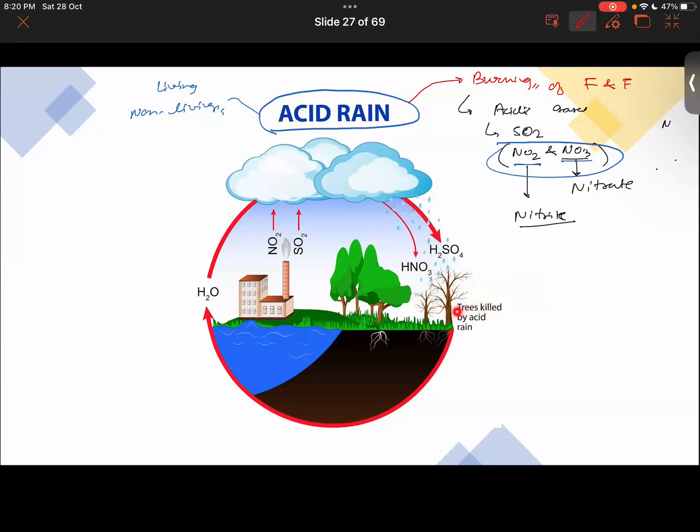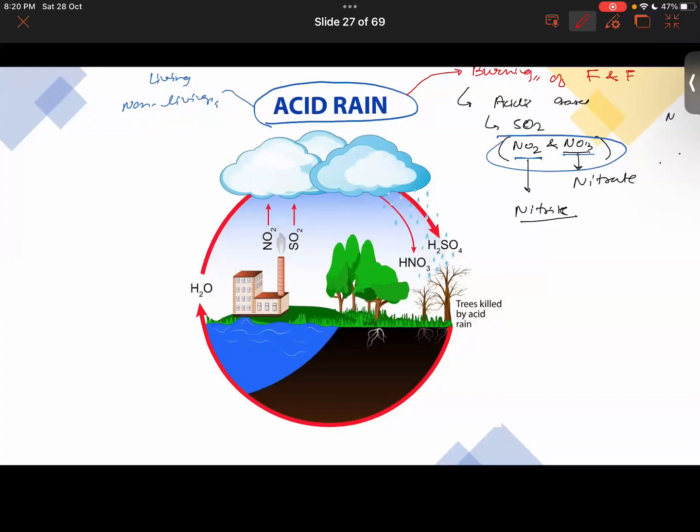If the leaves are falling, then in the absence of leaves, the roots of trees will not absorb water from the soil. Why? Because transpiration pull is no longer there. Do you know what transpiration pull is? It is the pull of water generated through the evaporation of water from the surfaces of the leaves.